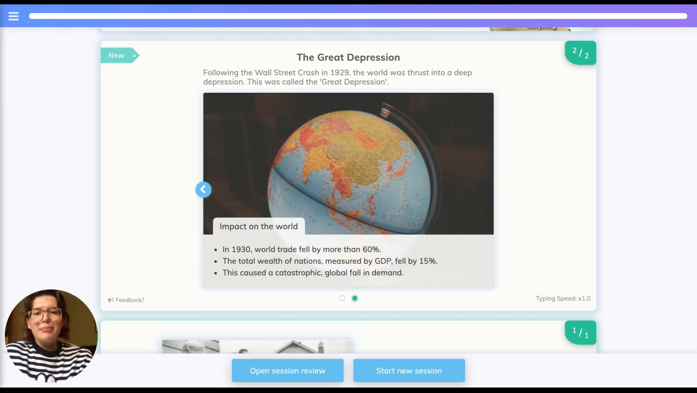This had a great impact on the wider world. For example, in 1930, world trade fell by more than 60%. If we measure this in total wealth of nations, as found in GDP, this fell by 15%. As such, there was a catastrophic global fall in demand.